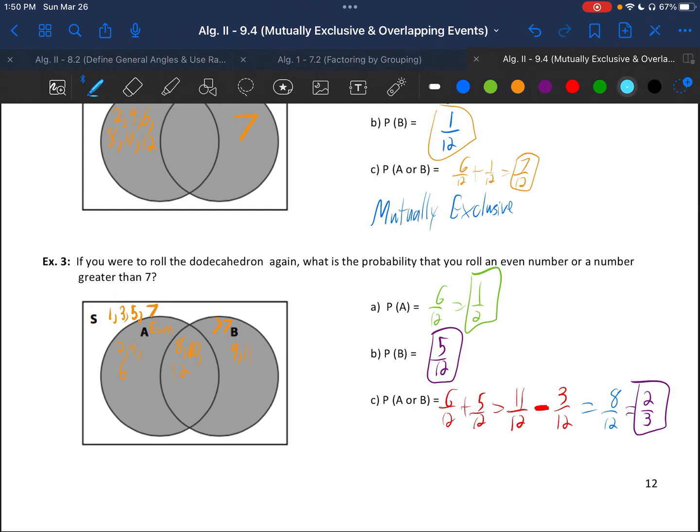Now, if you have the Venn diagram drawn out, it's a little bit easier to do it another way as well, where it might not be as easy if you don't have it drawn out. You can visually count 1, 2, 3, 4, 5, 6, 7, 8 options out of the 12 and just get 8 over 12 that way. But if you don't have this drawn out, it can be hard to think in the moment, okay, wait, how many are there total? And then just get the number 8 in this scenario. So a lot of times we rely on adding the 2 individual events and then subtracting our overlap.